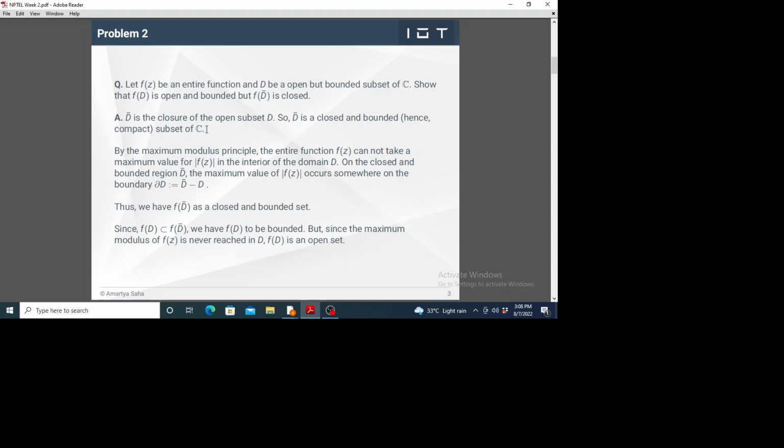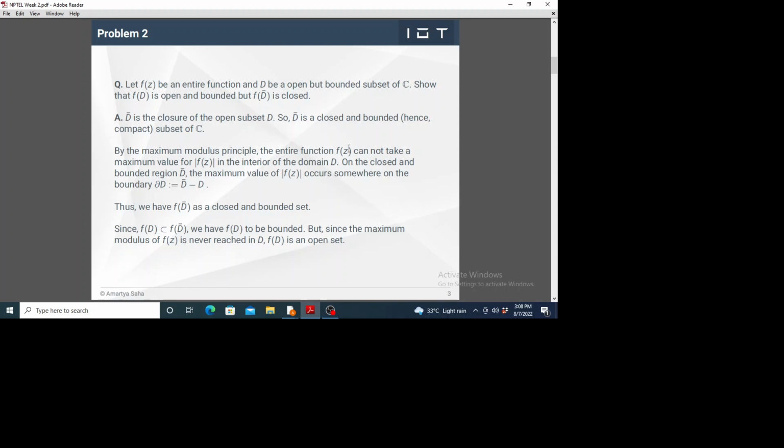Okay, so we have this property of D bar. Now we have to show the corresponding property for the image. Now we'll appeal to the maximum modulus principle. This principle is valid for an analytic function in a given open subset or domain. Since f(z) is an entire function, by the maximum modulus principle, this entire function f(z) cannot take a maximum value.